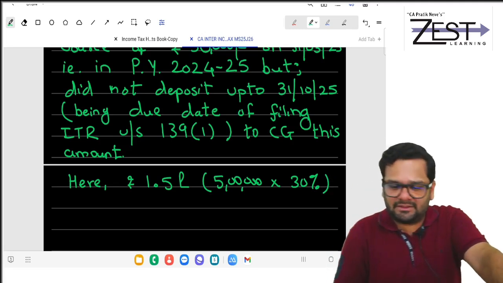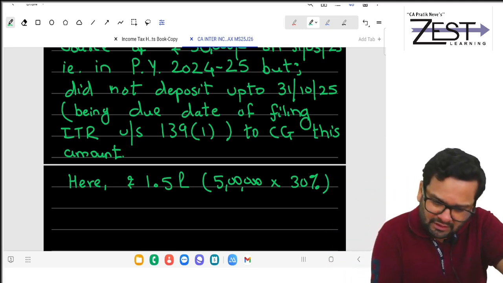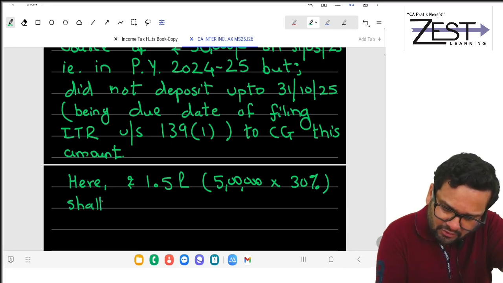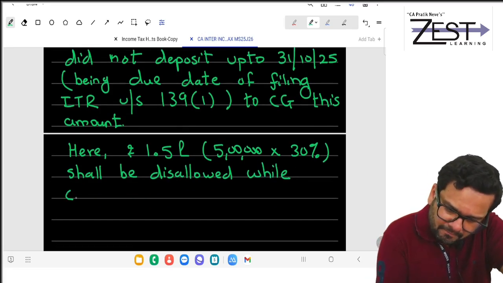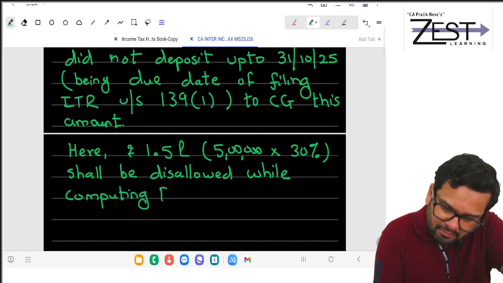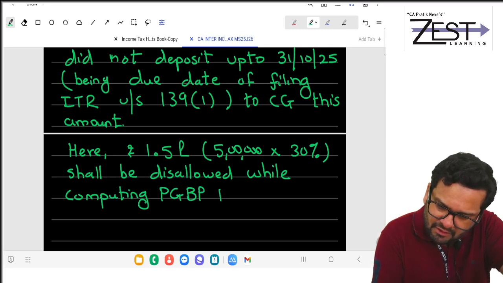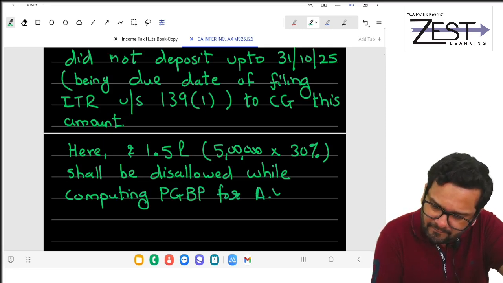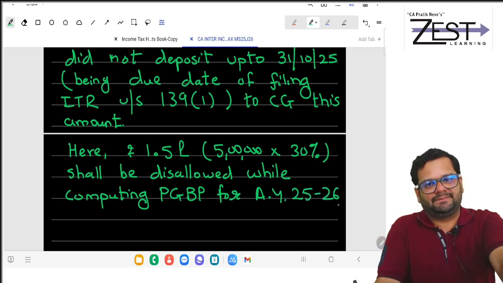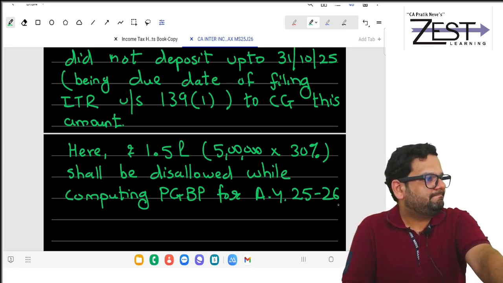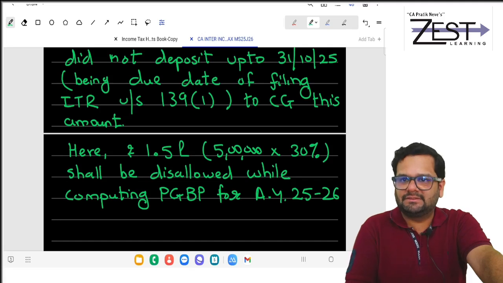Here 1.5 lakhs, that is 5 lakh into 30%, shall be disallowed while computing what? PGBP for AY 25-26. Clear?